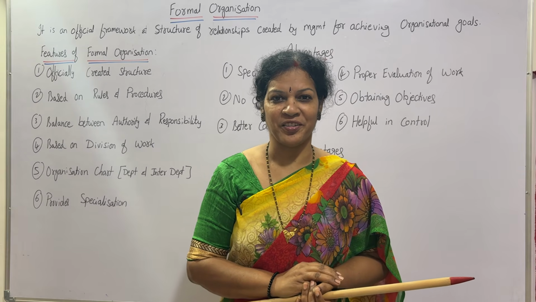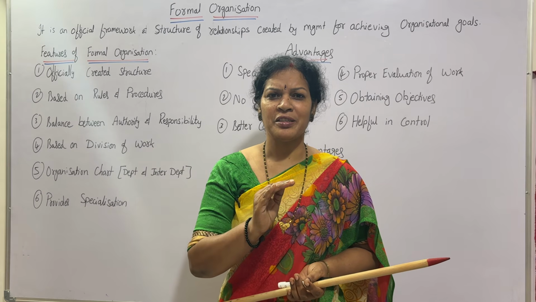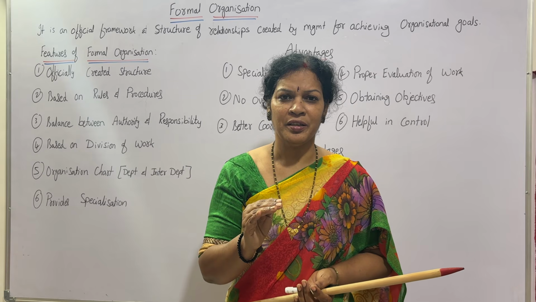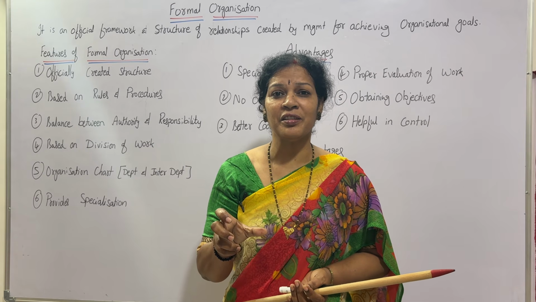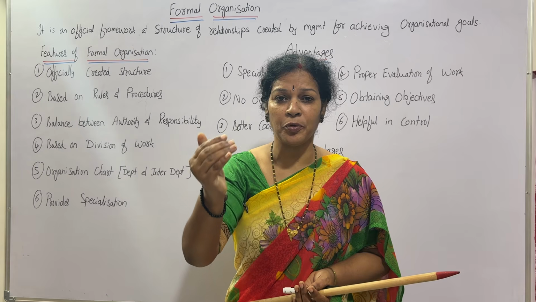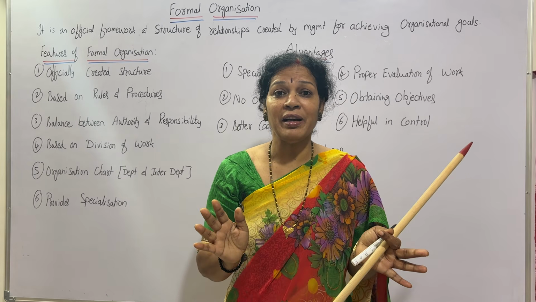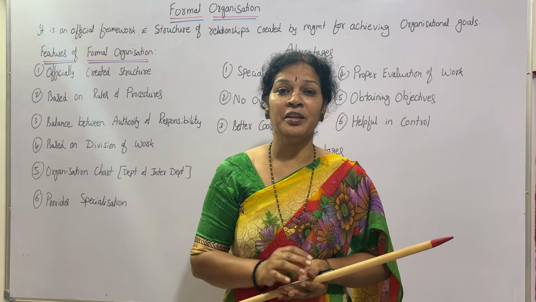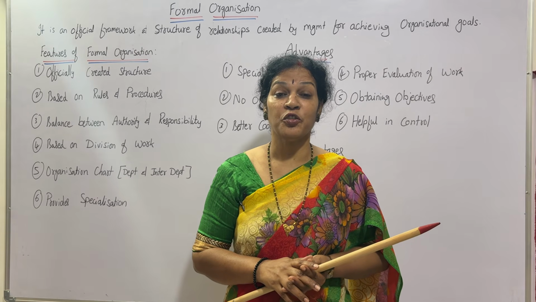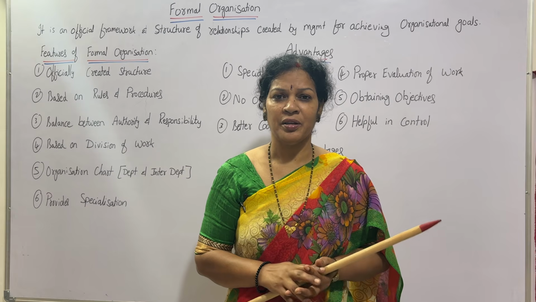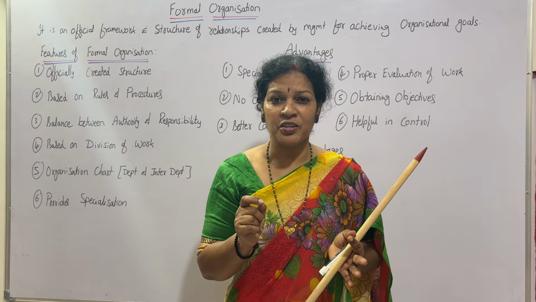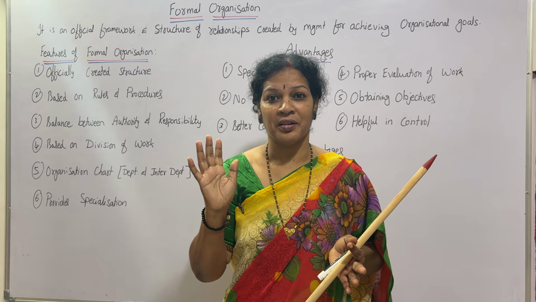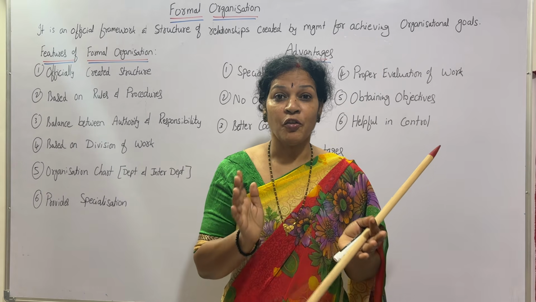What is formal organization? Formal organization means a systematic way as per the organization, as per the authority, and as per the rules and regulations, as the authority flows from top to down. That is very well documented, and also presented in a written form. That is formal organization. This is mainly based on the rules and regulations which are already decided by the organization. Am I clear? So this is formal organization.